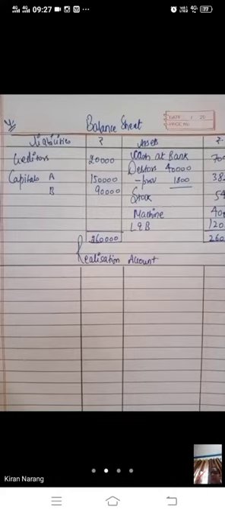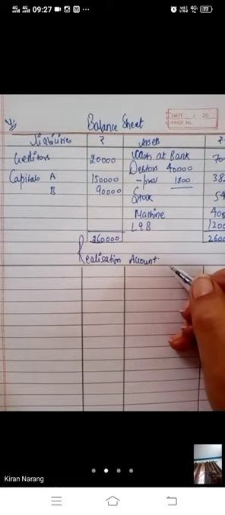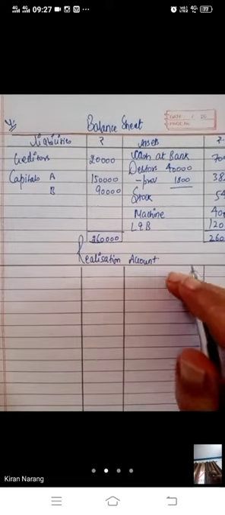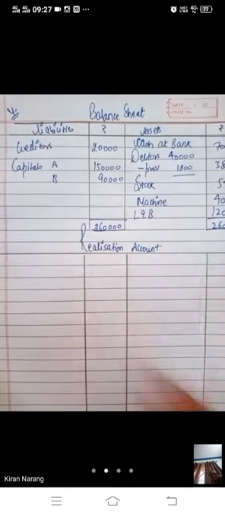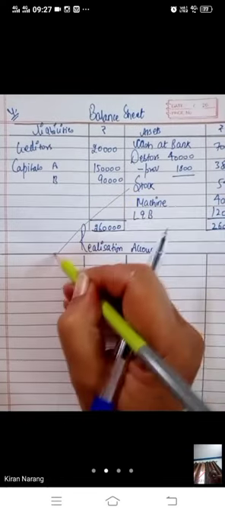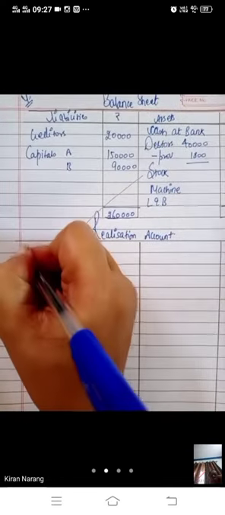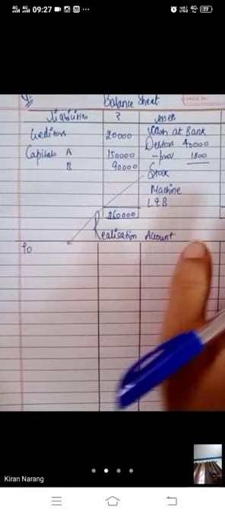So we are going to learn today a new account, that is realization account. You know that in case of dissolution, we have to sell off all the assets and pay off all the liabilities. And this task we have to do in a separate account, and the name of that account is realization account. We will prepare a separate account, in which we will first of all transfer all the assets. We have to transfer all the assets here, then we will sell them out.